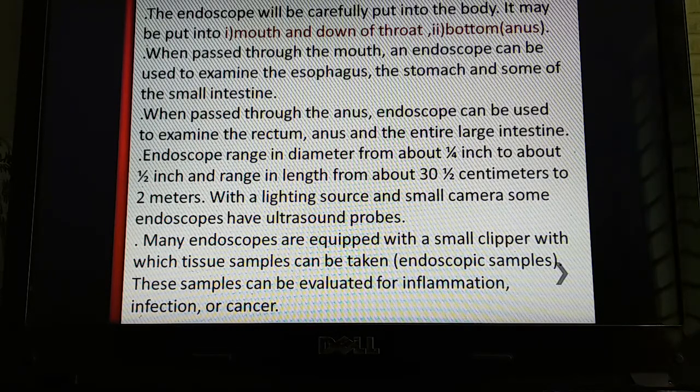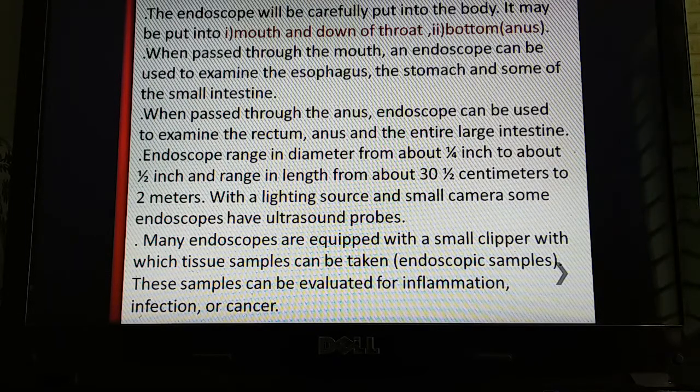But when the endoscope is passed through the anus, this is done to examine the rectum, anus, and the entire large intestine. An endoscope is a small tube. It ranges in diameter from about 1/4 inch to about ½ inch, and in length from about 30.5 centimeters to 2 meters.